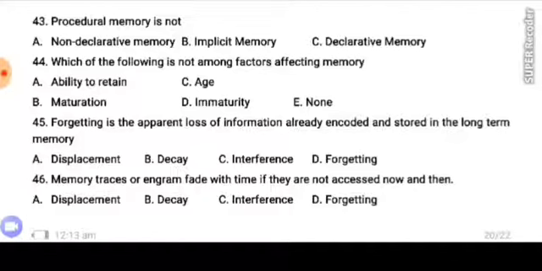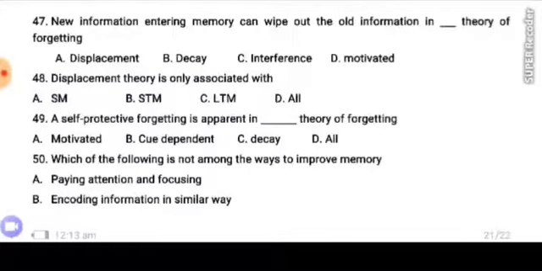A, displacement, B, decay, C, interference, D, forgetting. Number 47. New information entering memory can wipe out the old information. Dash theory of forgetting. A, displacement, B, decay, C, interference, D, motivated.